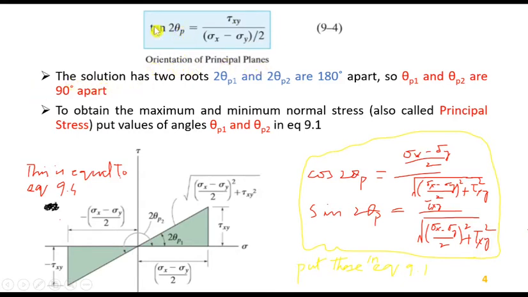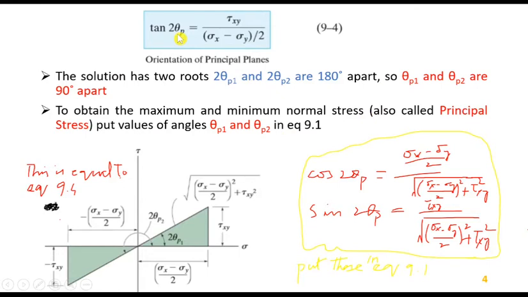The solution of this equation 9.4 will have two roots, obviously 2 theta p1 and 2 theta p2, and these will be 180 degrees apart. So theta p1 and theta p2 will be 90 degrees apart, to obtain the maximum and minimum normal stress.